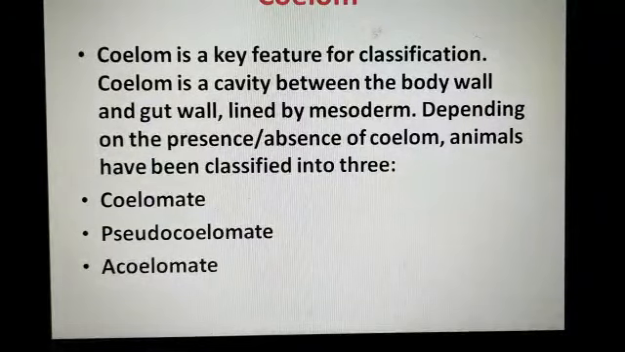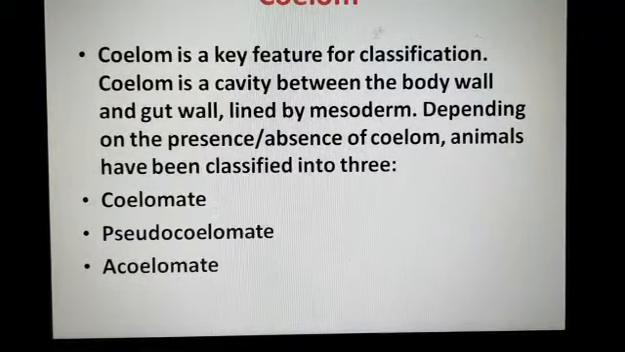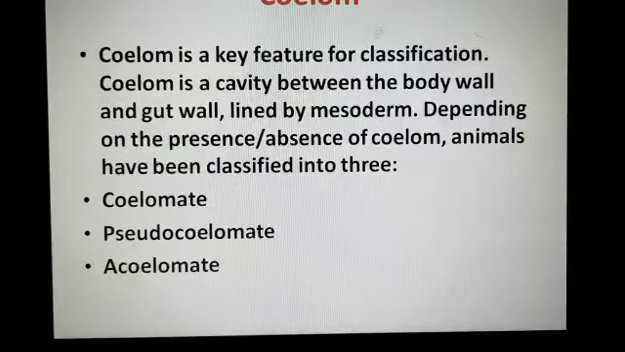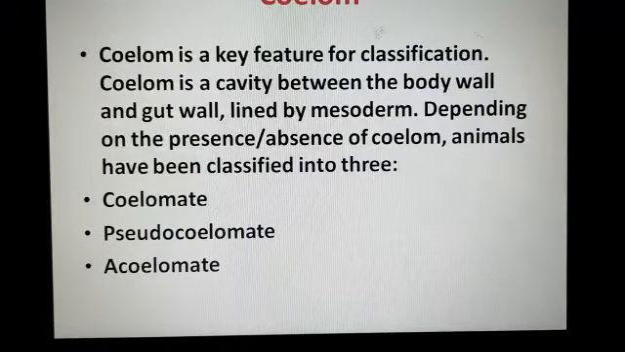Now the next one is very important, coelom. Actually students, coelom is a key feature for classification. Coelom is a cavity between the body wall and the gut wall, lined by mesoderm. It is a body cavity. Depending on the presence or absence of the coelom, animals are classified into three: coelomate, which have a complete coelom, a complete body cavity; pseudocoelomate, that means false body cavity; and acoelomate, which don't have any coelom, any body cavity.